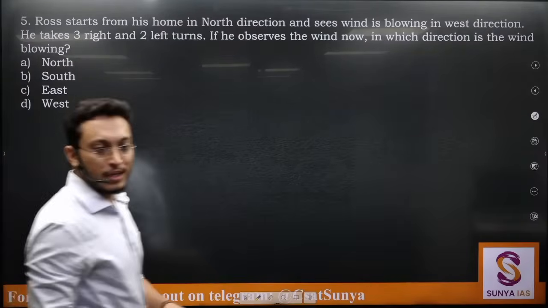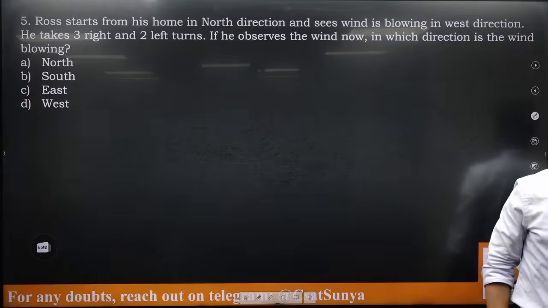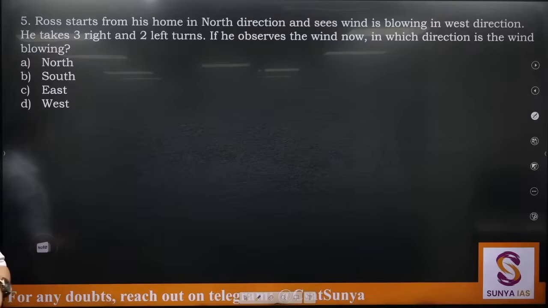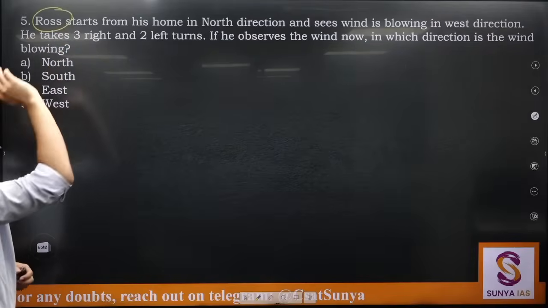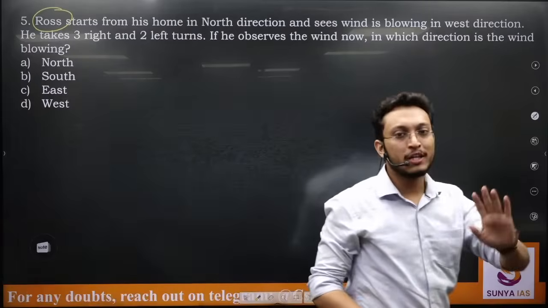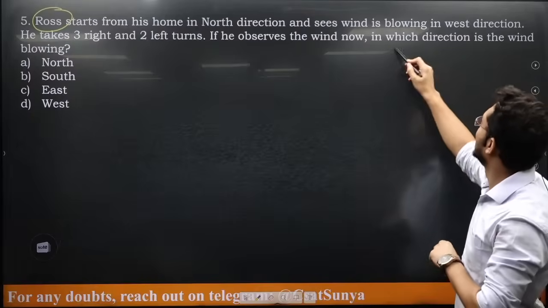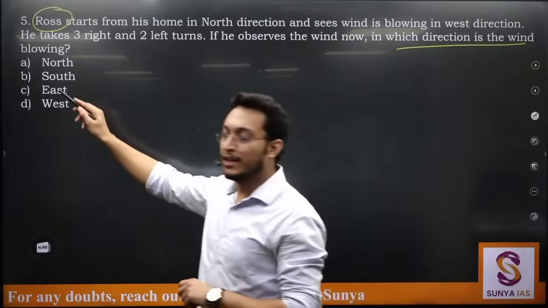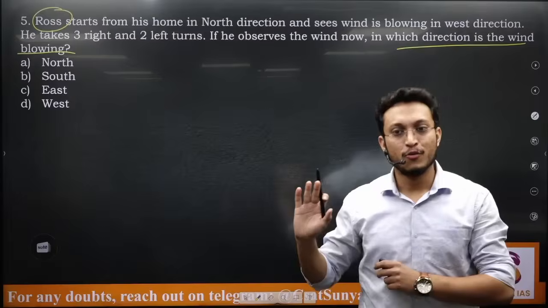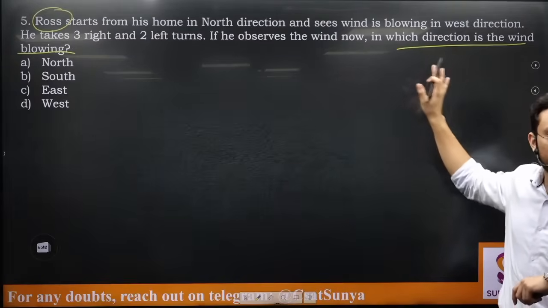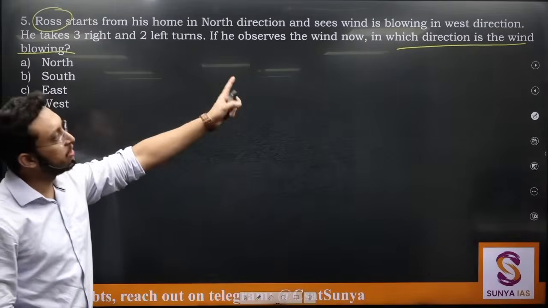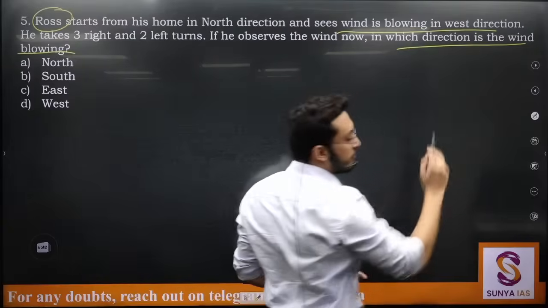North, east, west, south are universal directions. If a person is moving, north, east, west, south doesn't move. Tell me, who is moving here? Ross. So Ross at some point starts rotating, he starts moving. Wind is blowing in a particular direction. What is finally asked? In which direction is the wind blowing? So it doesn't matter in which direction Ross is moving, Ross is rotating. What is asked is in which direction the wind is moving. So whichever number of turns Ross takes, the wind is moving in the west direction, the wind keeps moving in the west direction.